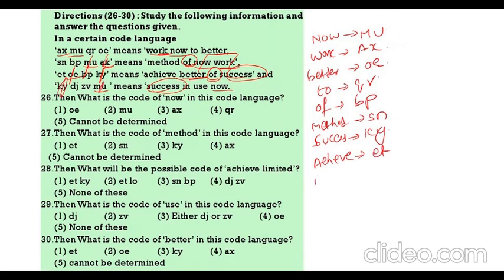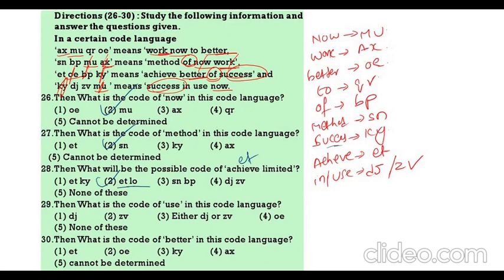That means the code for in or use might be either DJ or ZB. Now what is the code for now? Now code is MU. What is the code for method? SN. What is the code for achieve limited? ET, then LO, because KY we can't take.